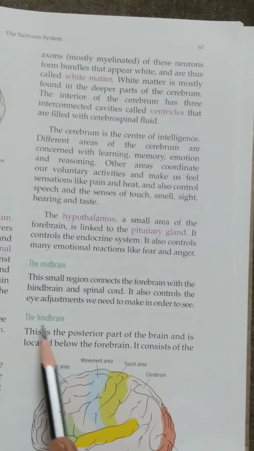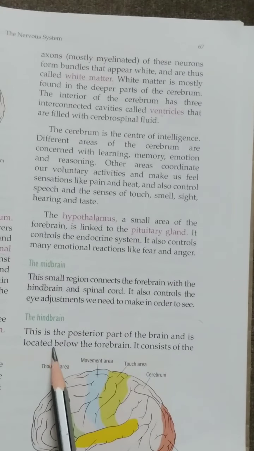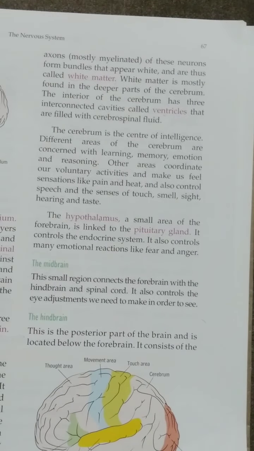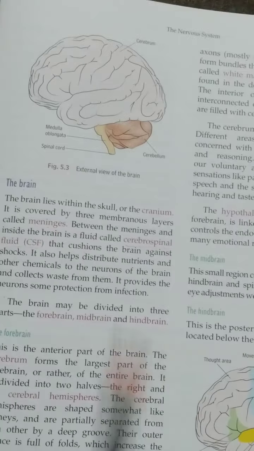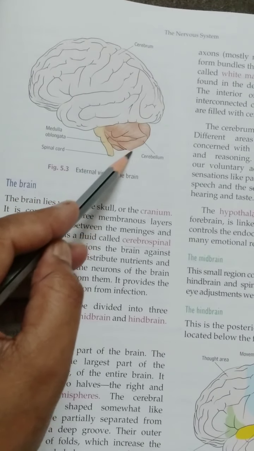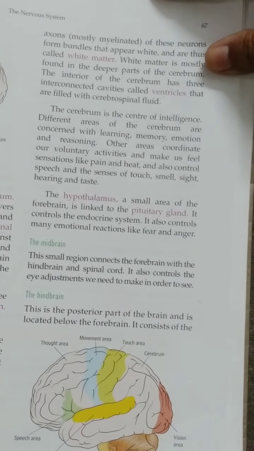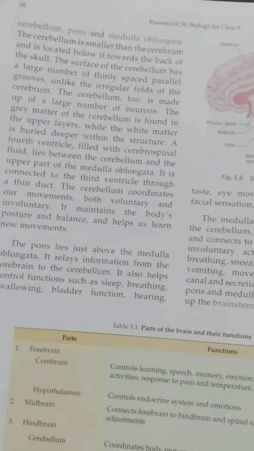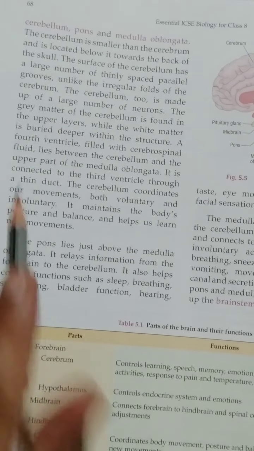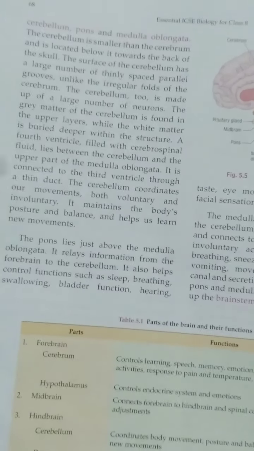Now the next is the hindbrain. Beta, the posterior part of the brain which is located below the forebrain, that is called the hindbrain. It consists of three parts. What are those parts? The first is the cerebellum, then the pons, and third is the medulla oblongata.